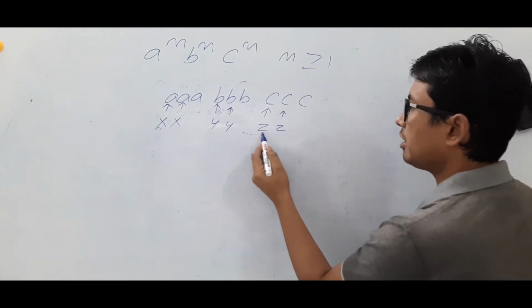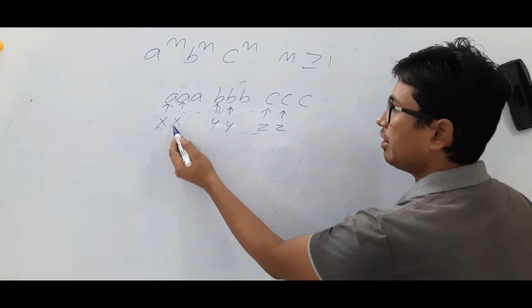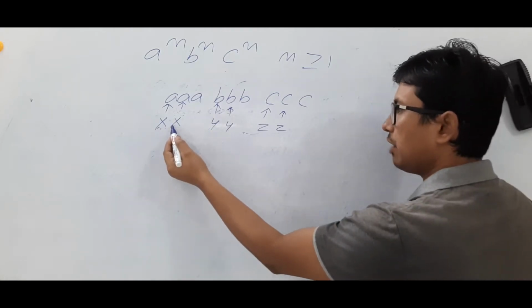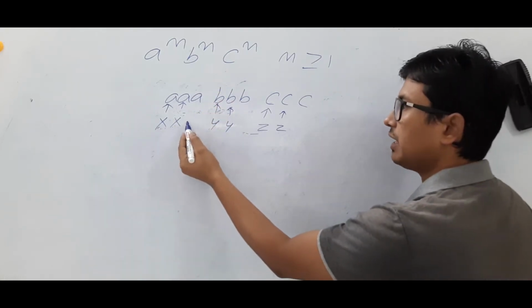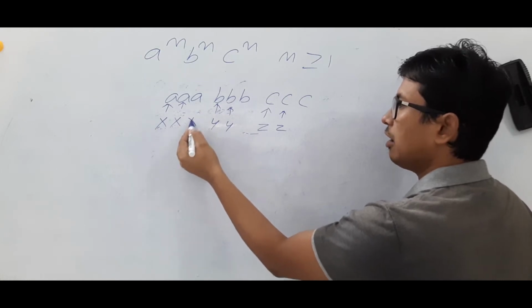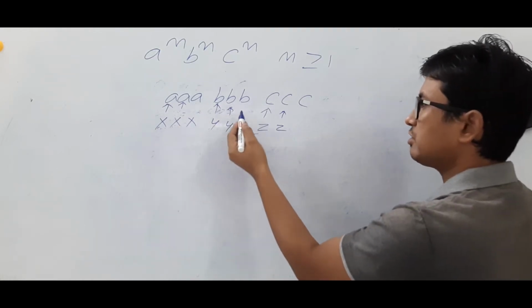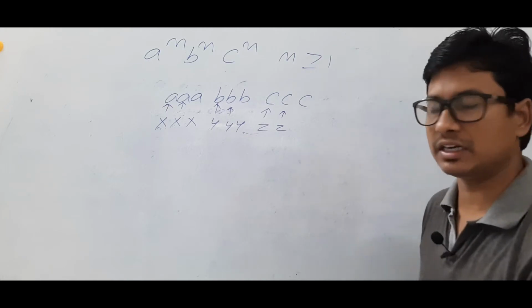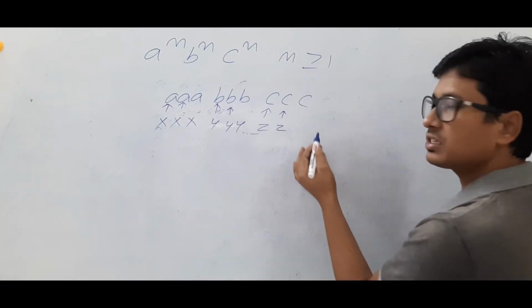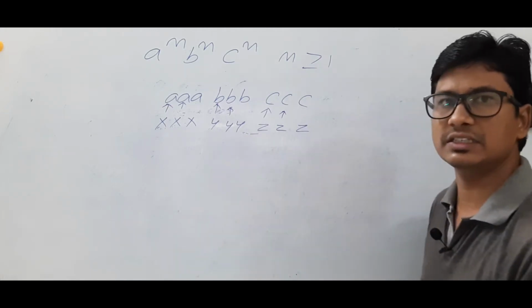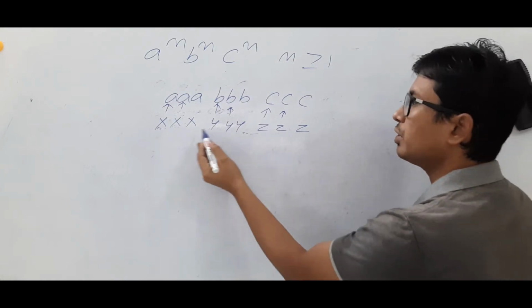Then I will keep on going. If I get an x, I will skip it and move to the right. If I find an a, I will mark it as x, and search for the b. If I get it, I will mark it as a y. I will go on and search for the c. If I get it, I will mark it as a z. Then I will keep on going.